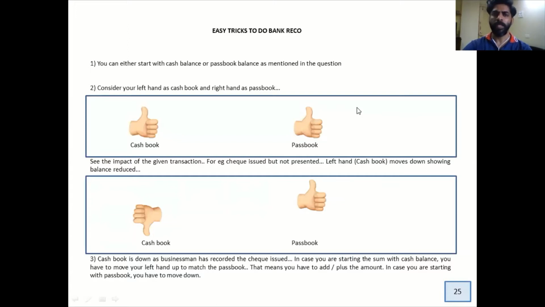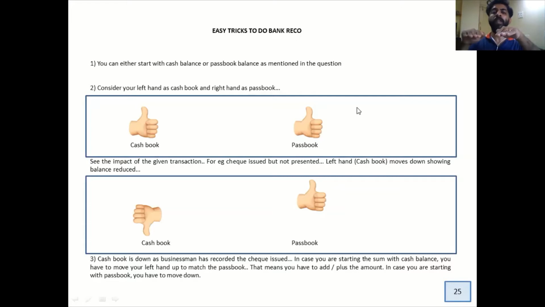You can start your sum either with your cash book balance or your passbook balance, as mentioned or asked in the sum. And then you consider your left hand as your cash book. So I'm keeping my left hand over here, which is my cash book, and right hand as my passbook. Once I do this, we will try to understand the transaction impact.